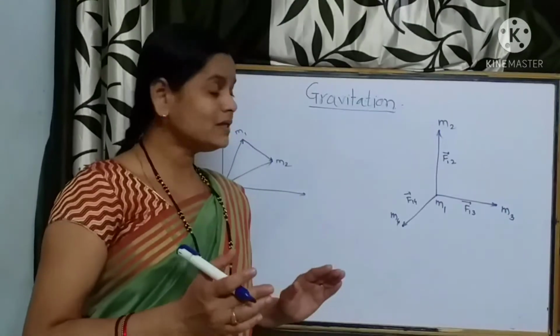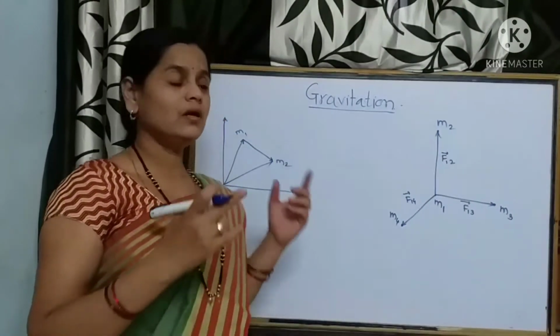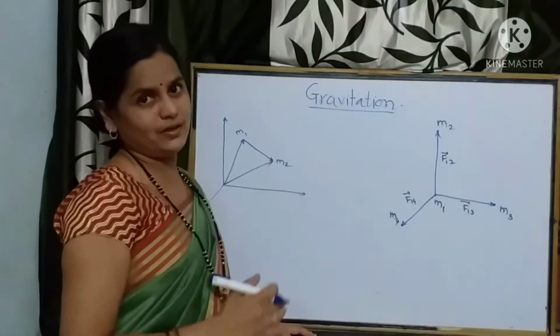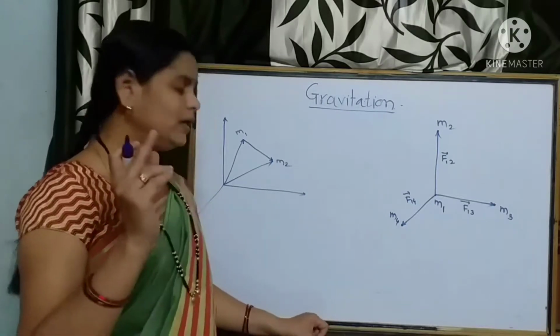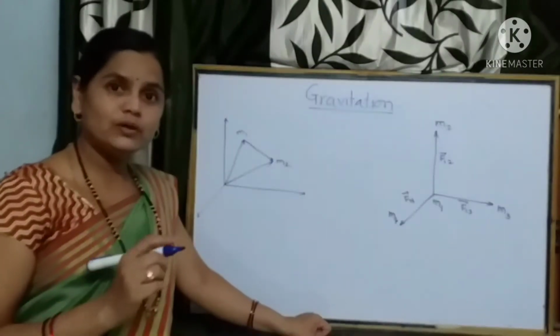Today we are going to discuss certain in-depth aspects regarding the same Newton's law of gravitation. See, this is a mutual attraction. This is a mutually attracted force. We know that.